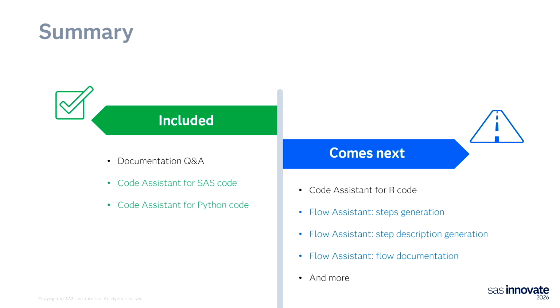And then later on, we will be working on code assistant for R, for flow assistant, and there will be more functionalities. Today, we've seen a few demos for code assistant for different languages, for SAS, for Python, and we've also seen a sneak peek of flow assistant capabilities. So I hope that this is helpful to give you an early idea about what we are going to have later for flow assistant.